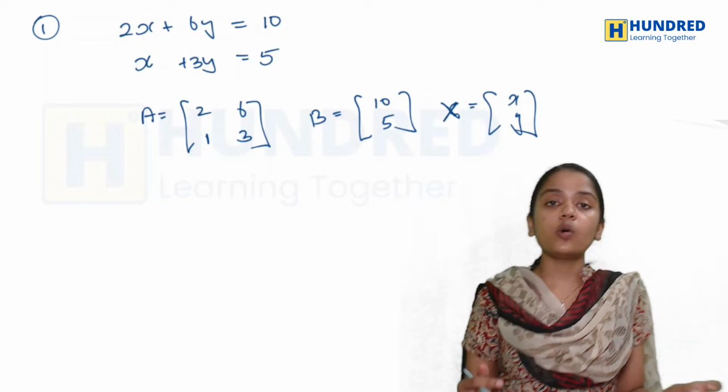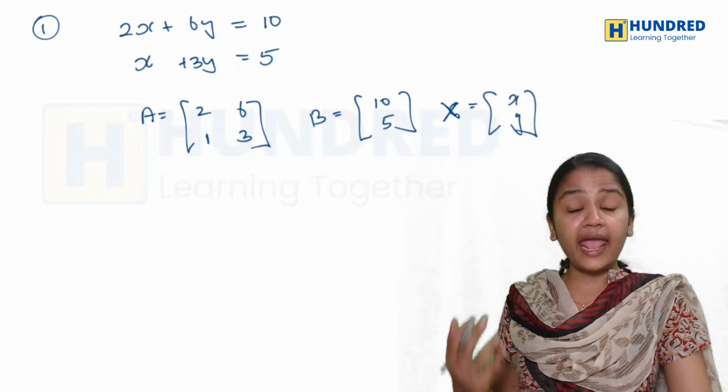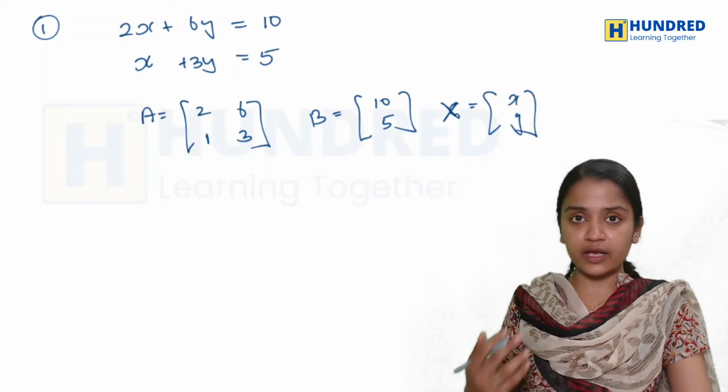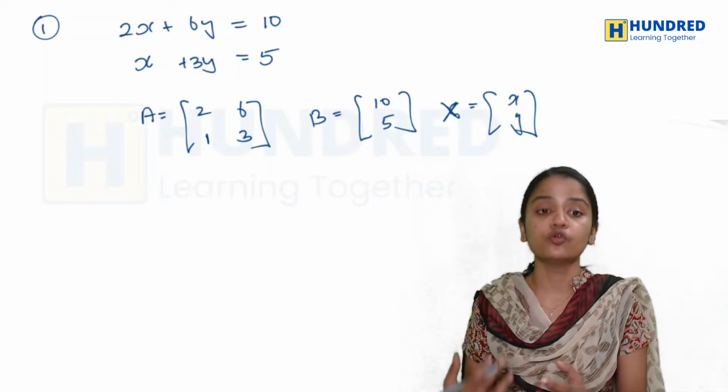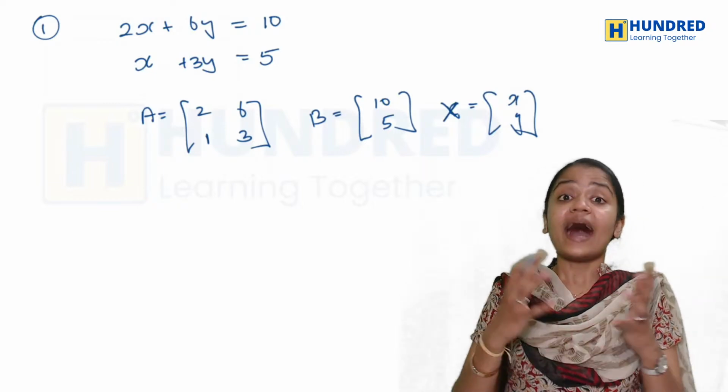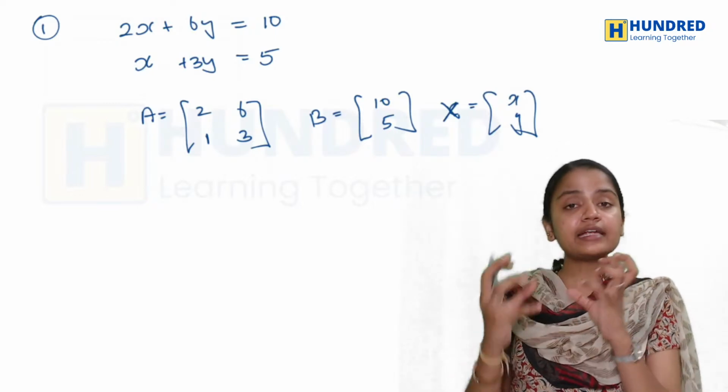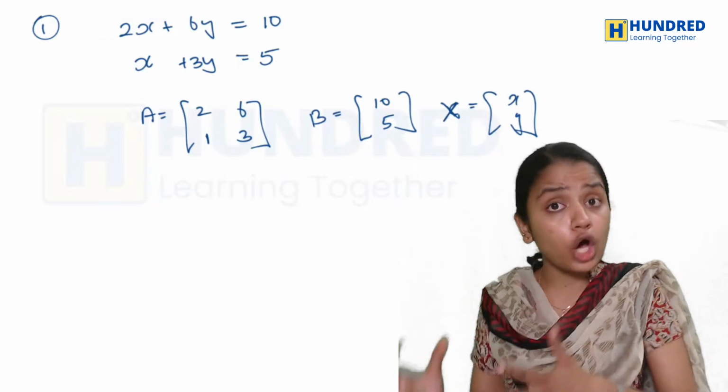Now I have to find my A inverse, and to find the x, y values I have to check whether it is a singular or a non-singular matrix.